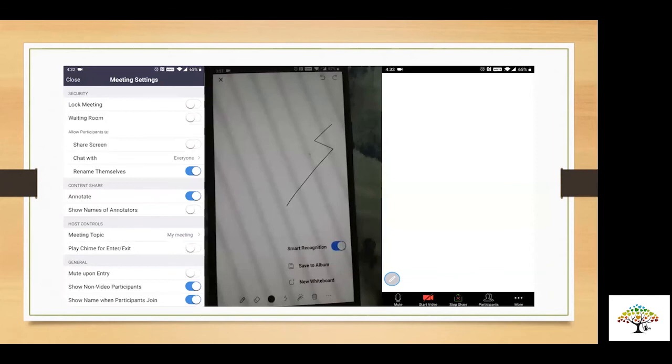So when you are in the meeting, when you start the whiteboard, there are some options which are available. As it says, annotate. Annotate is when somebody can scribble on your screen. Right now we have disabled the annotation, so nobody can scribble. If you don't want anyone to scribble on your screen, you should disable it.